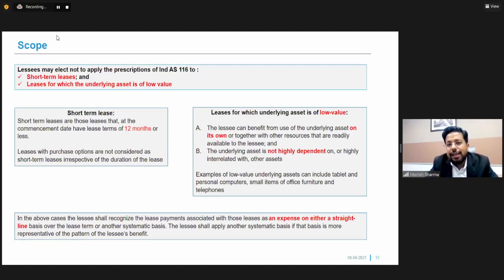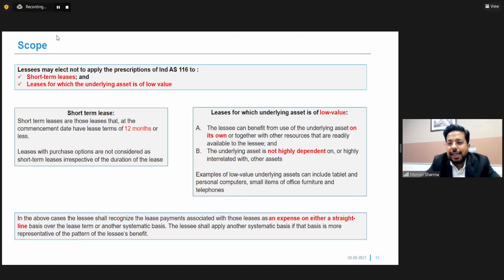The standard says that the lessee can benefit from the use of the underlying asset on its own. So if you have an independent asset whose value is low and is not highly dependent on any other asset, then the company can avail the exemption of a low value lease. A typical example for low value leases can be leases for a table or chair, or any laptops or equipment taken on a low value lease model.